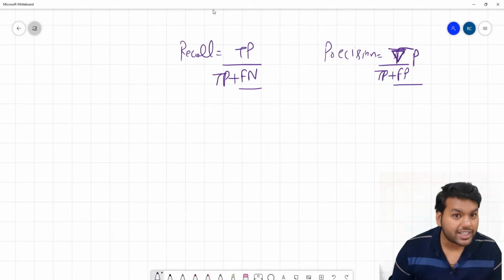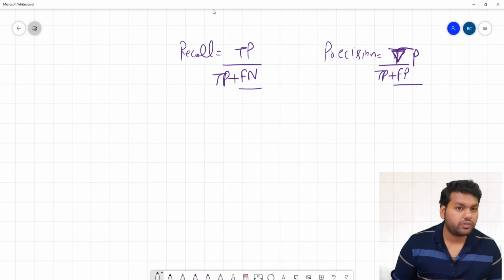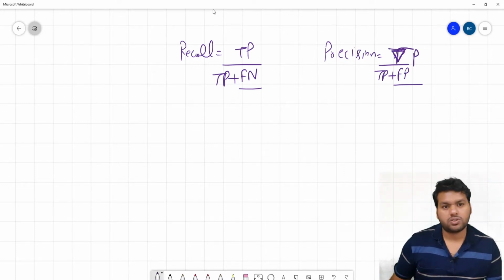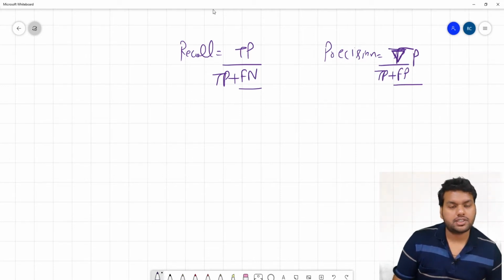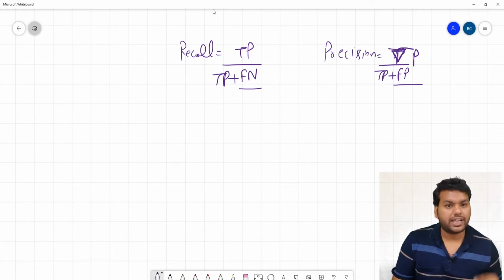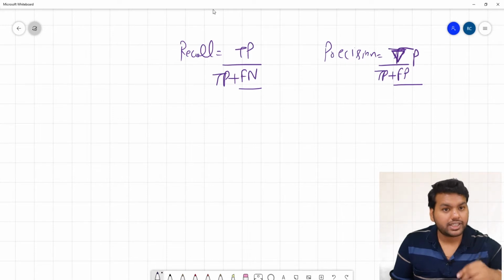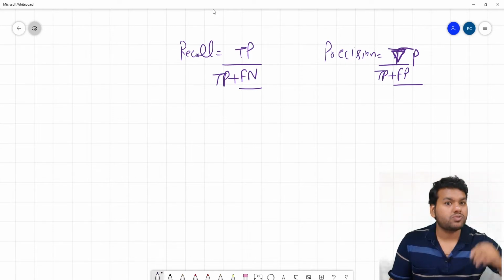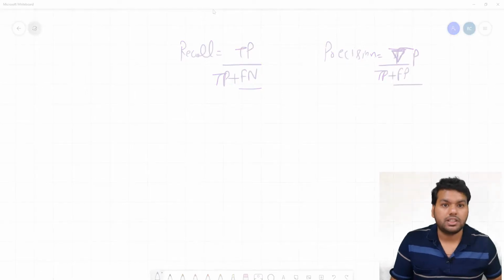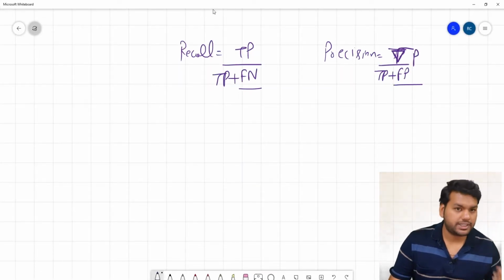But in which case is the false negative more important? False negative, as you know, is also known as a type 2 error. Suppose you are building a system which can predict whether a patient is suffering from coronavirus or not. Suppose you predict the patient is negative, but actually the patient is positive. In this case, we need to reduce the false negative as much as possible. Recall is much more important than precision.